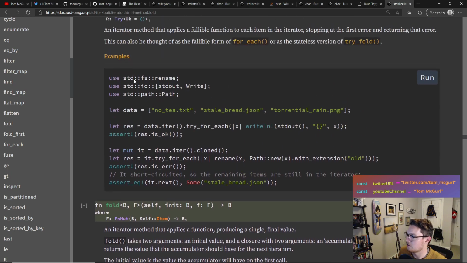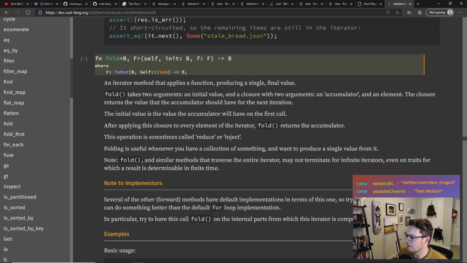I'm sure there's other ways to do this, but fold stood out to me. And generally, fold can work in two directions. It can work from the start of the list to the end, aka left to right or right to left. So in this case, let's read the description of fold and see if it's going to be good for us.